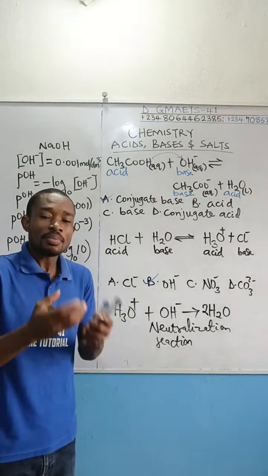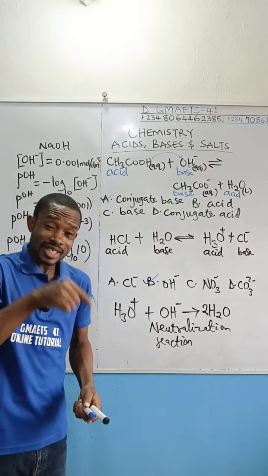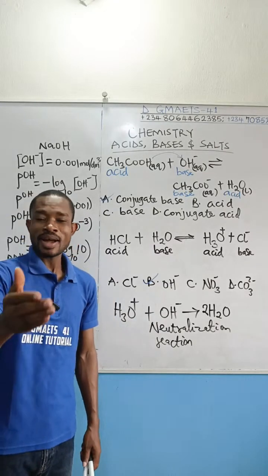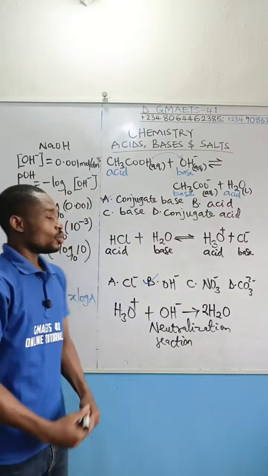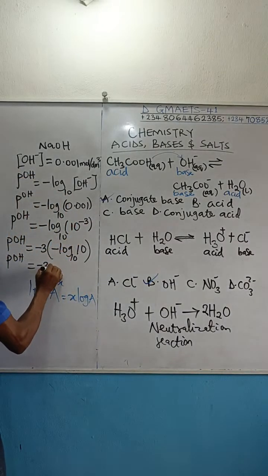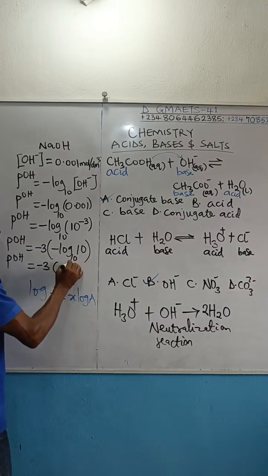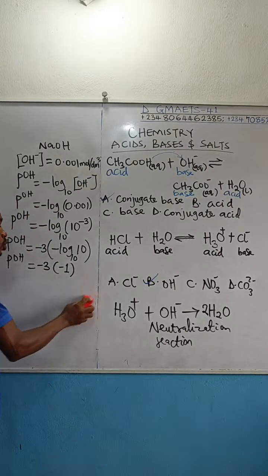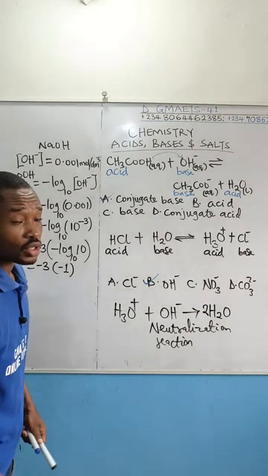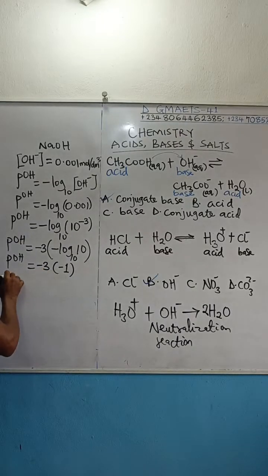The logarithm of any number to the same base, mathematics tells you that it is equal to 1. Which means that this is going to be written as minus 3, open bracket, times minus 1. Where did this 1 come from? Log 10 to base 10. The same thing, log 5 to base 5 is 1. Log 7 to base 7 is 1. Take note. Minus 3 times minus 1 is going to give you 3.